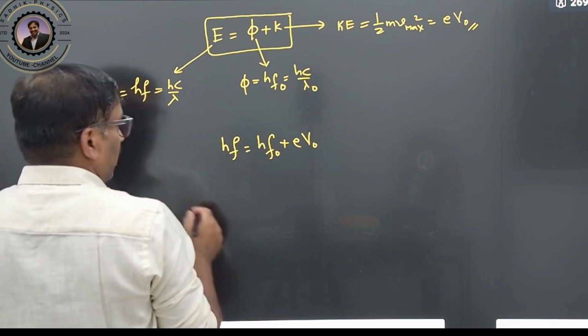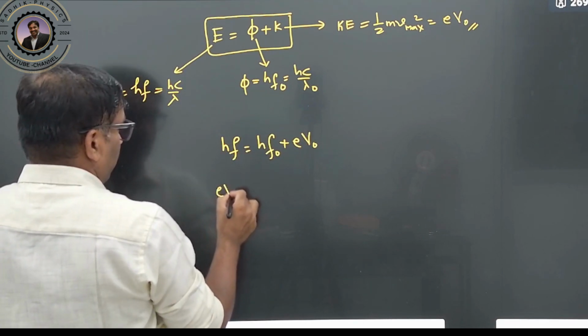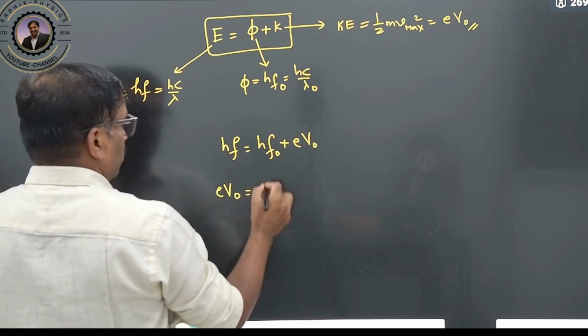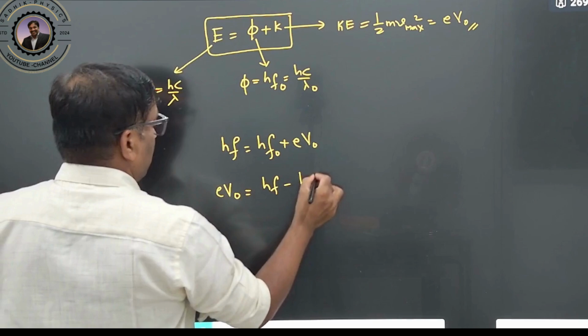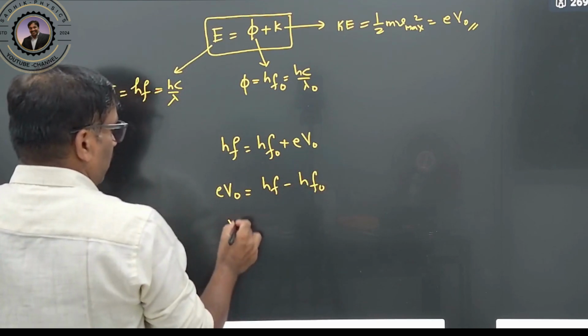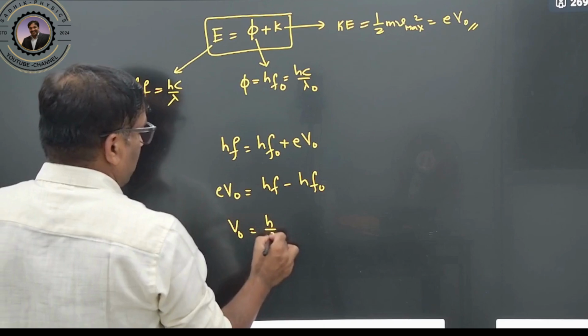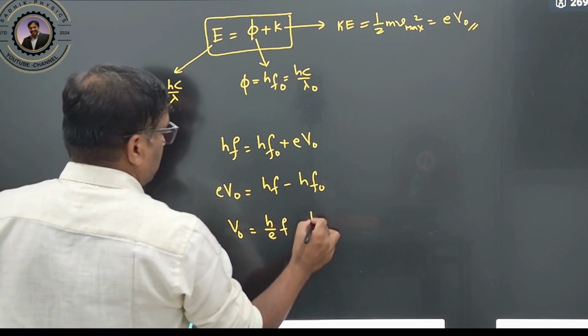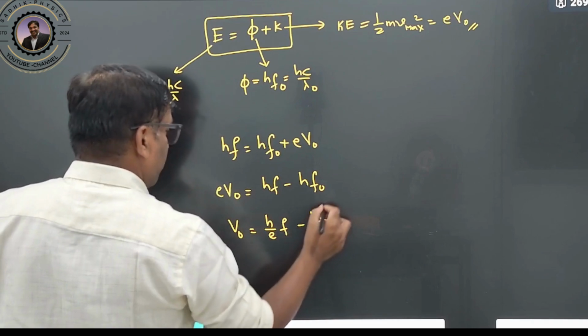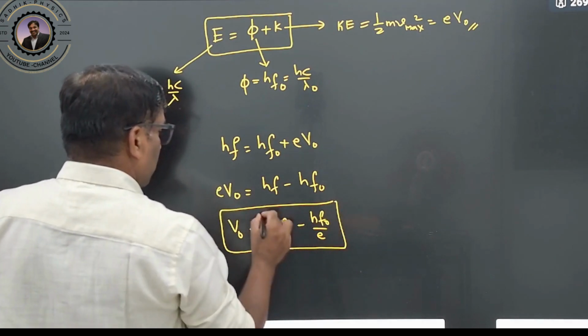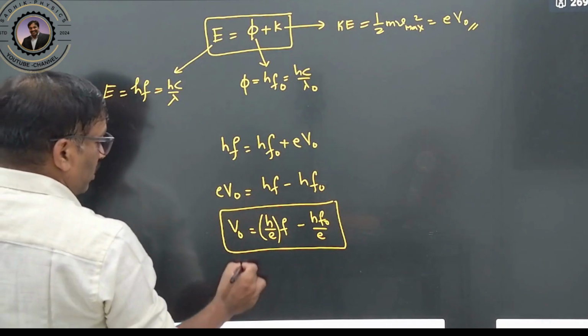So therefore you can rewrite it toward this side: eV naught equals hf minus hf naught. This is the work function. V naught can be written as (h by e) into f minus (h into f naught) by e. So therefore you draw the graph here. How will the graph be?